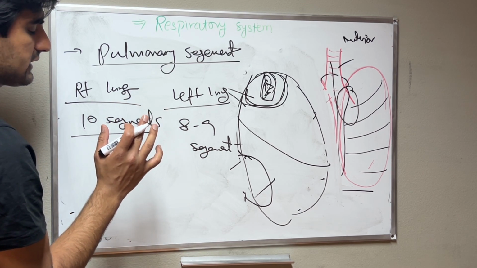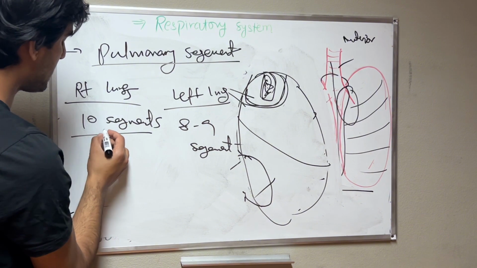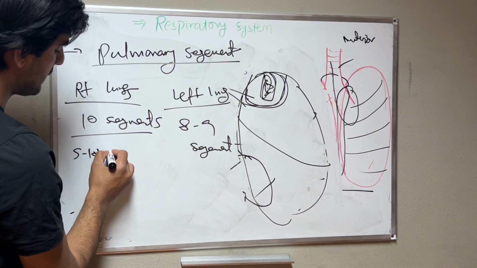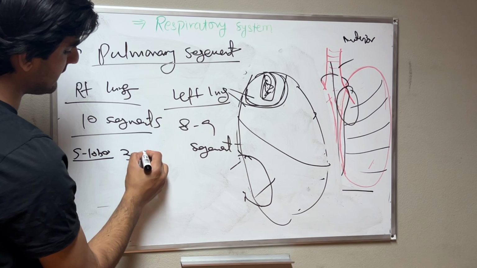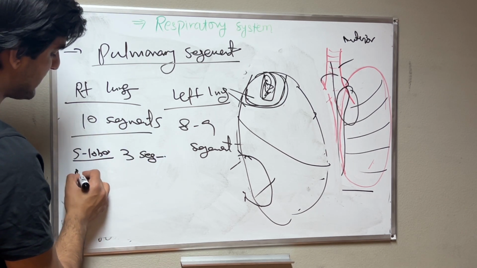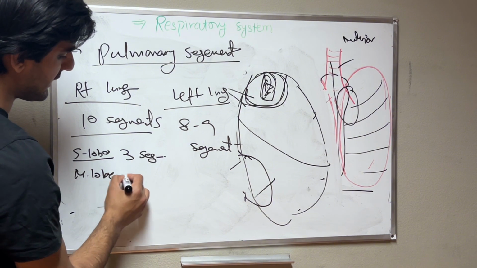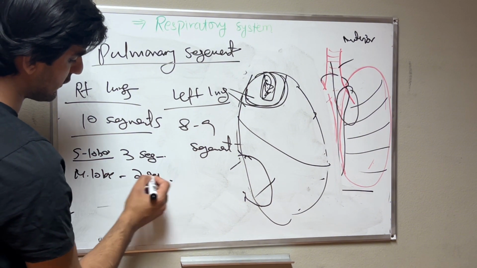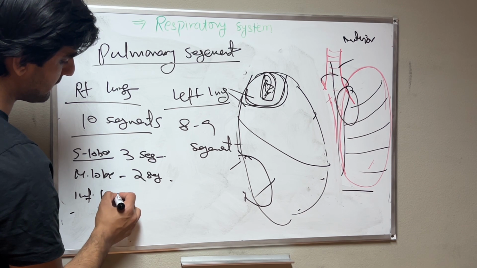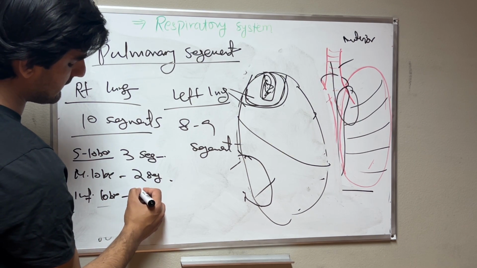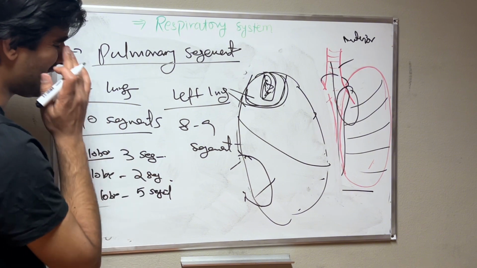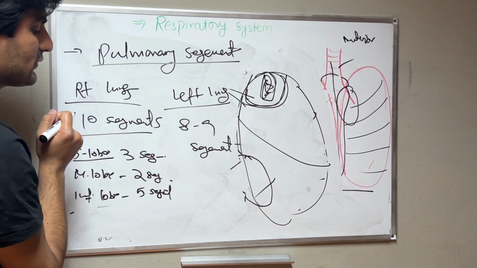In the superior lobe we have 3 segments in the right lung, in the middle lobe we have 2 segments, and in the inferior lobe we have 5 segments, because in the right lung we have 10 segments.